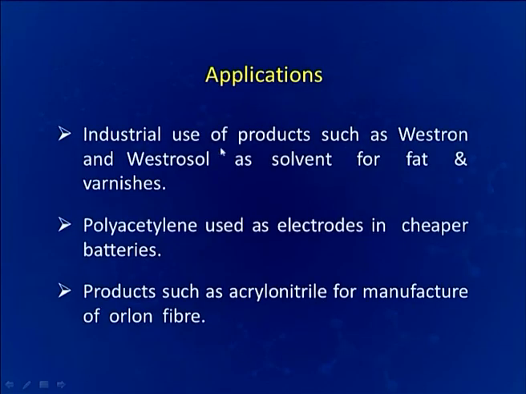Now finally applications. So far we have studied preparation of many important compounds from the alkynes. Industrial use of such products like Westron and Westrosol is being done as a solvent for fat, varnishes and paints. Polyacetylene is used as electrodes in cheaper batteries. Products such as acrylonitrile and chloroprene are used for the manufacture of many important polymers.